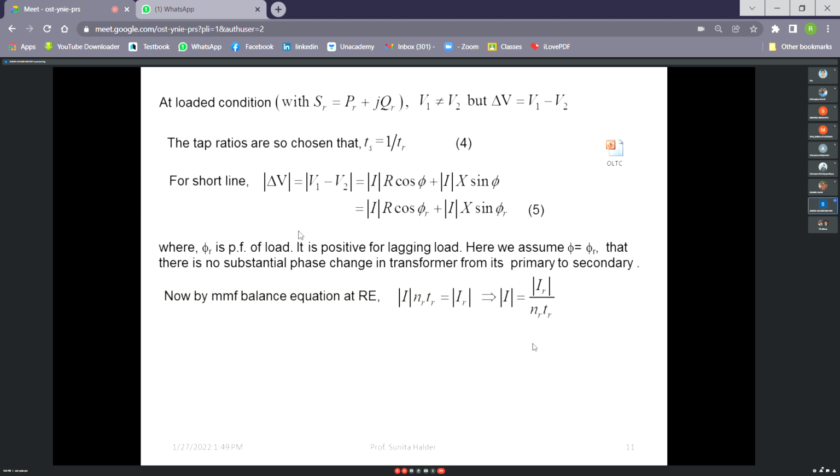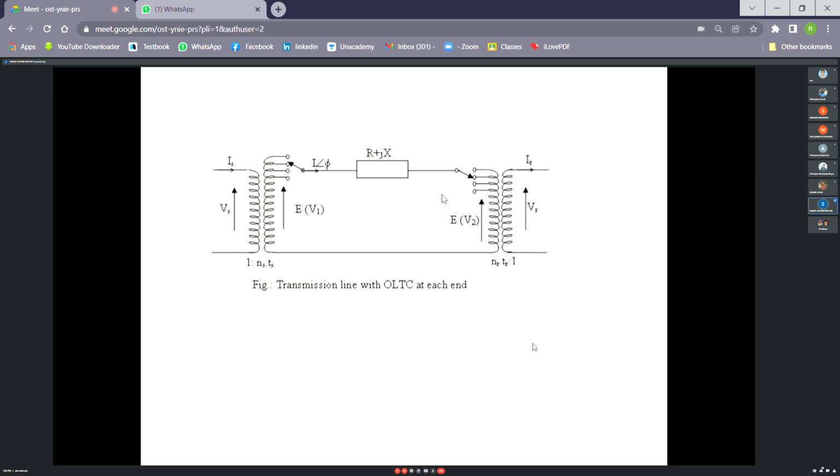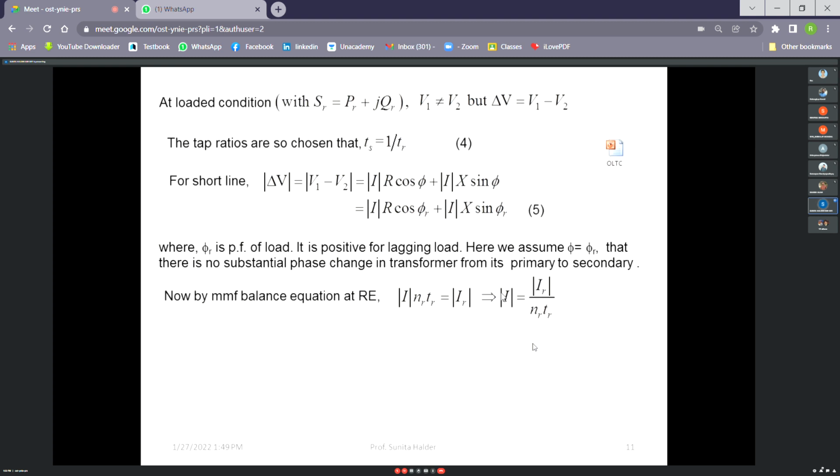We are assuming that. Then if we go for the MMF balance equation, in the receiving end transformer, then IR into 1 will be I into NRTR. So from there, we can replace I by IR. Why are we replacing?